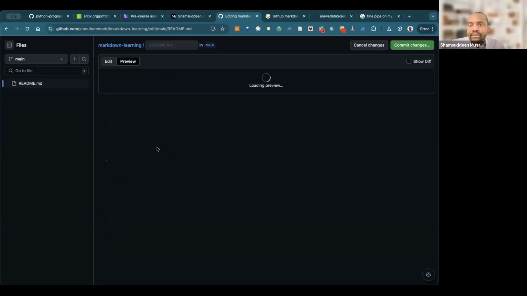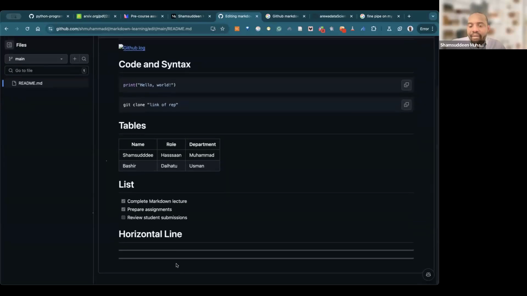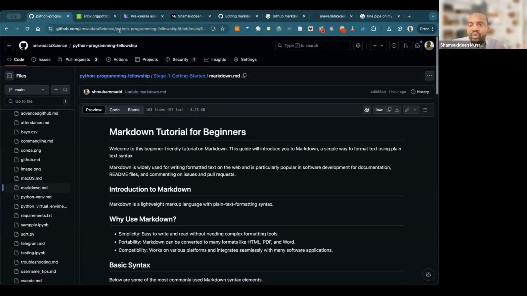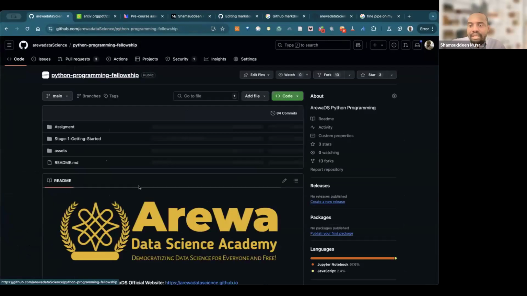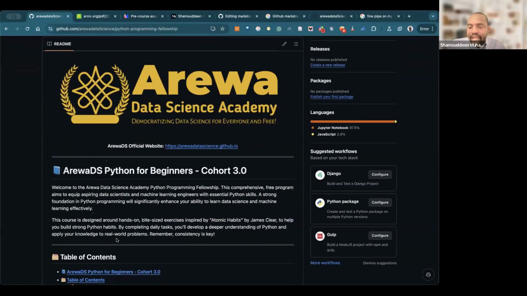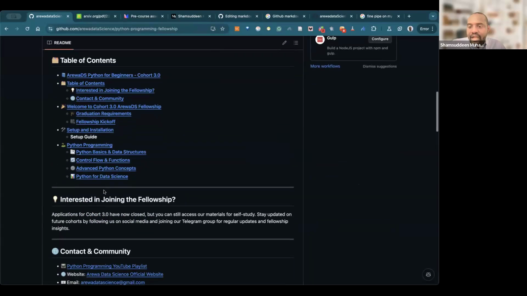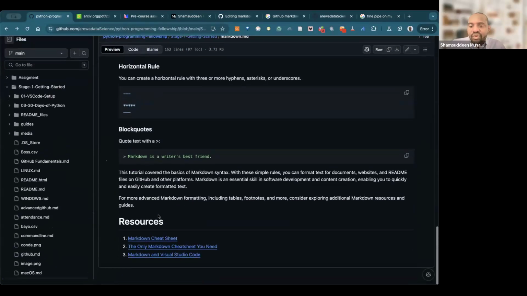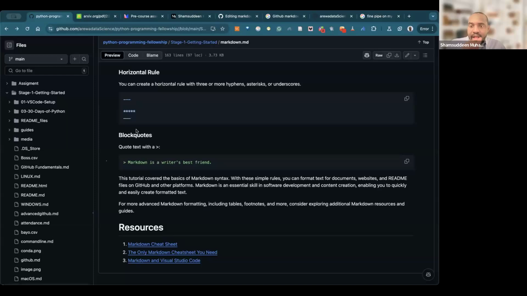Let's look at what happened. Can you see we have a horizontal line? So if you want to have a horizontal line, you use this. For example, if you go to our README, you'll be able to see that we have these horizontal lines. So that's how you create a horizontal line. You just need to use these dashes.